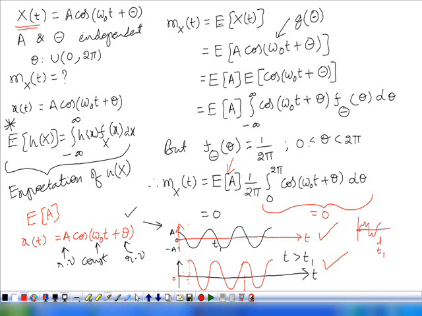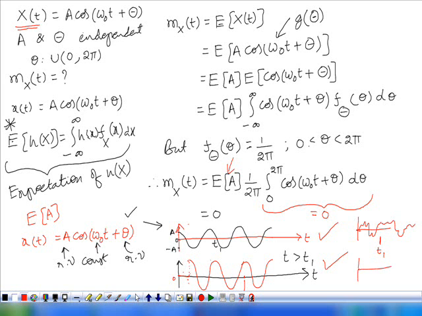For t less than t1, this is the sample function. Now, can you predict the values for t greater than t1? We cannot, because the variation is random. It may be like this, or like this; it can take any value. So this is a non-deterministic sample function.